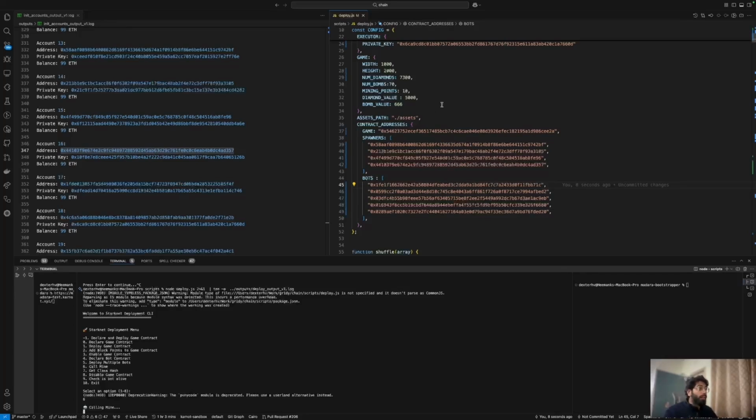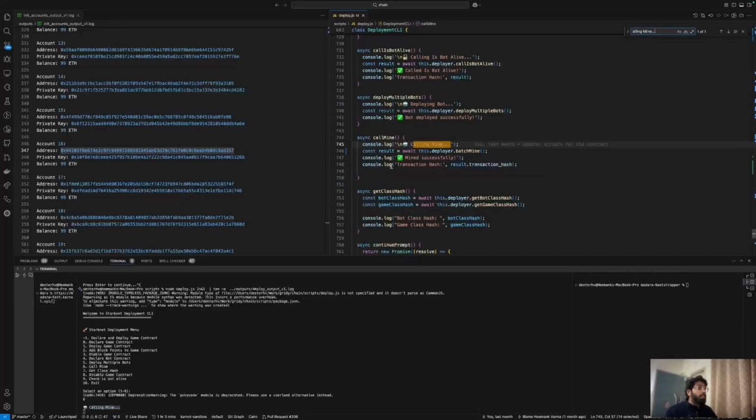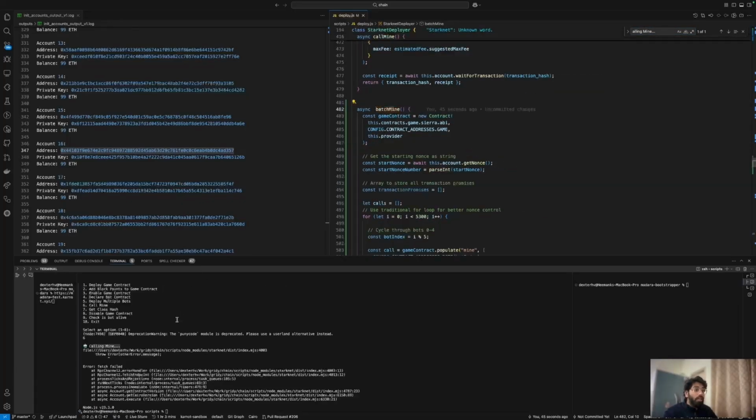Let's see the code right there. Let's just copy it, it's going to be easy. So yeah, this is the call mine that we're calling, and you can see it's going to call the batch mine. It's giving an error. Let's come to that. Let's see the code first.